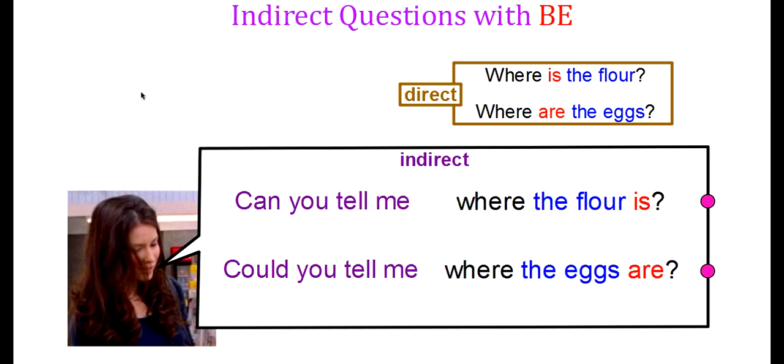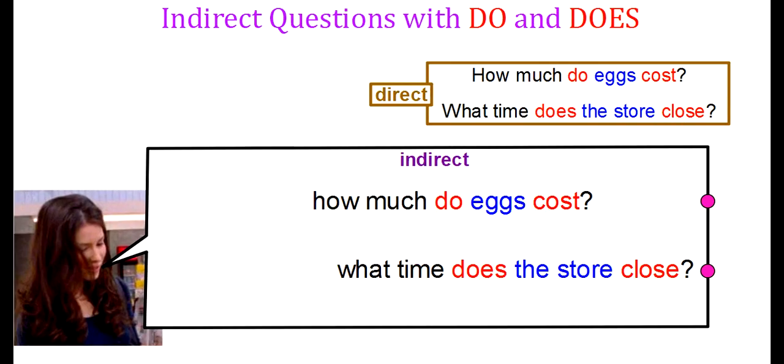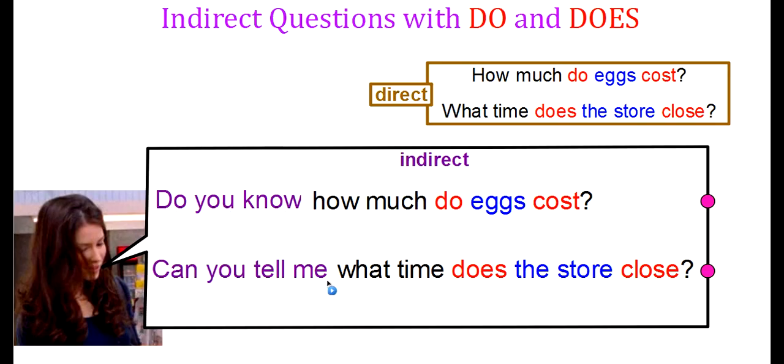So let's look at another formation. What happens when I have the auxiliary do or does in a direct question changed into an indirect question? So here again I have two examples. How much do eggs cost? What time does the store close? These are two direct questions. So remember, in the indirect, the very first thing I need is an expression like do you know or can you tell me?